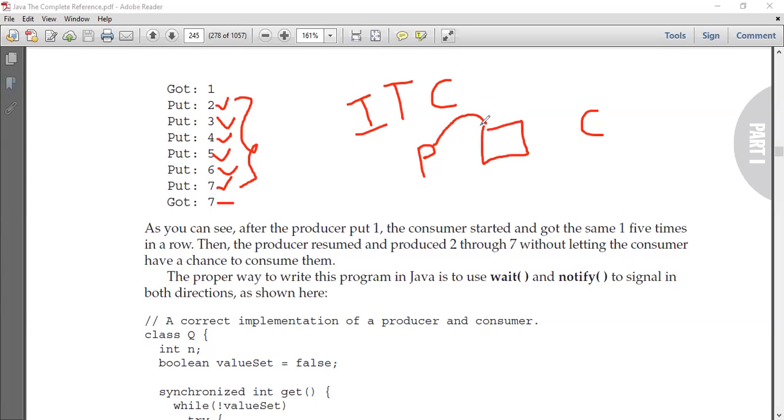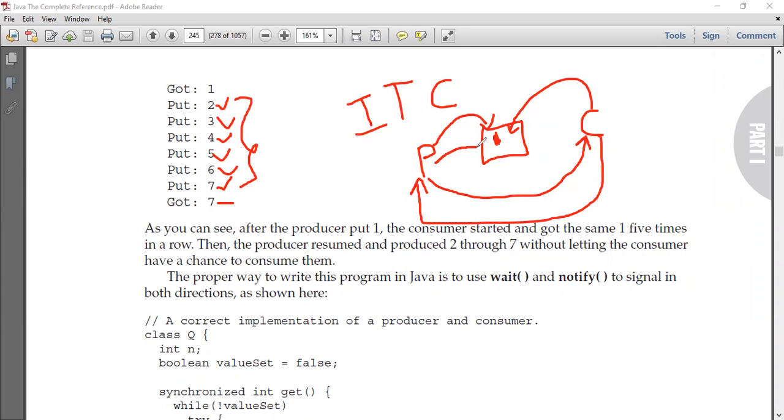Once a producer produces a value called 1, this producer has to notify the consumer stating that I have produced a value. Once the producer has notified the consumer, the consumer should consume this value. Once the consumer has consumed this value, again this consumer has to notify the producer stating that I have consumed the value. Once the producer knows that the consumer has consumed the value, then the producer should produce the